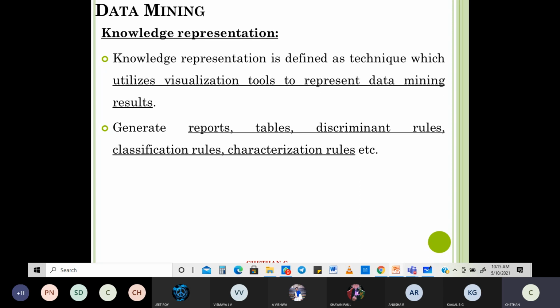When you classify the data, you're going to see classification. I'll put the classification slides in detail. Then characterization rules, all those things. What is a characterization rule? I don't know how many of you observe or understand films. I always take films or something which you people can understand.